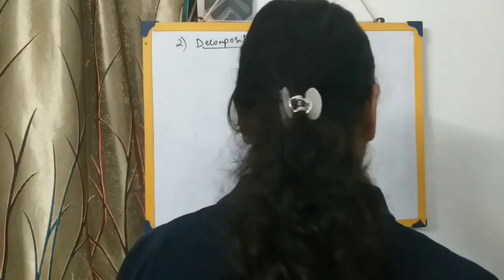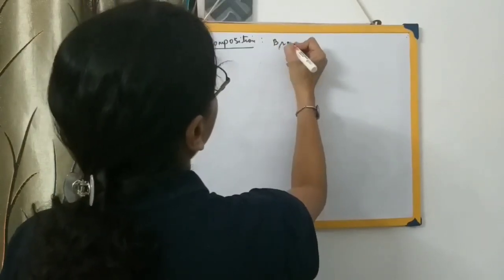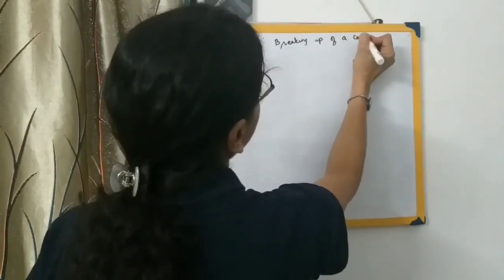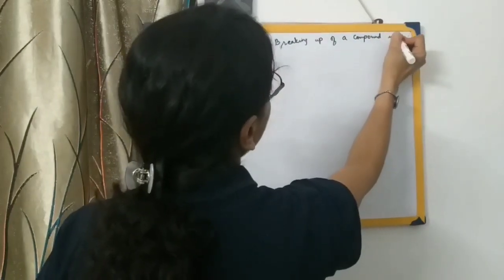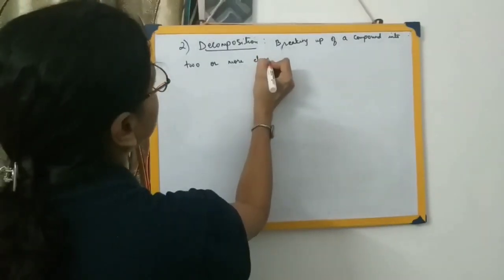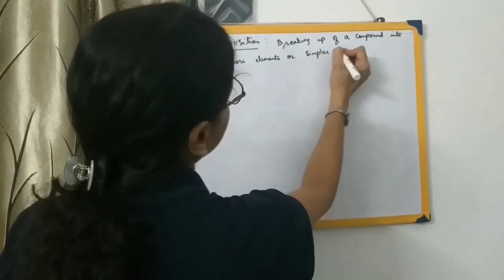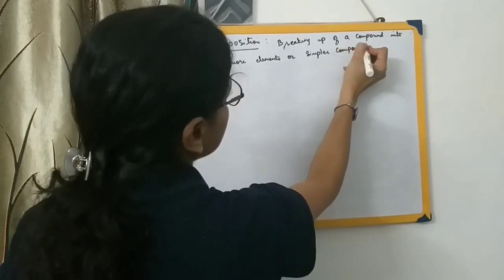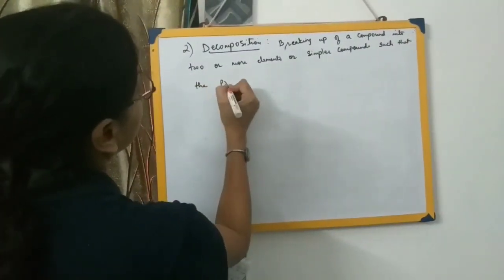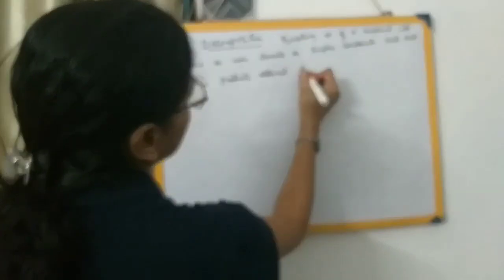So here we can just write down: breaking up of a compound into two or more elements or simpler compounds such that the products obtained do not recombine back.